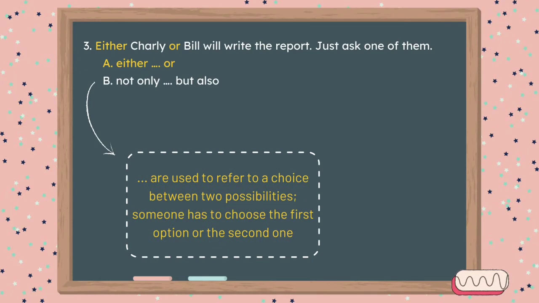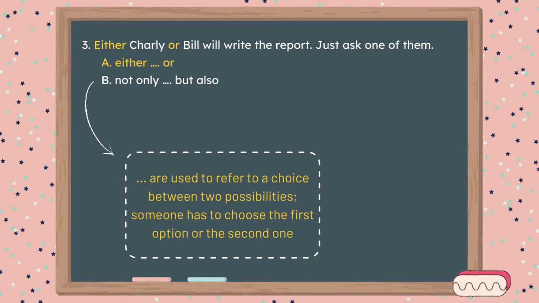Next, what are the correlative conjunctions for the third sentence? Right, they are either or. So, either or are used to refer to a choice between two possibilities. For example, someone has to choose the first option or the second one. Either Charlie or Bill will write the report.